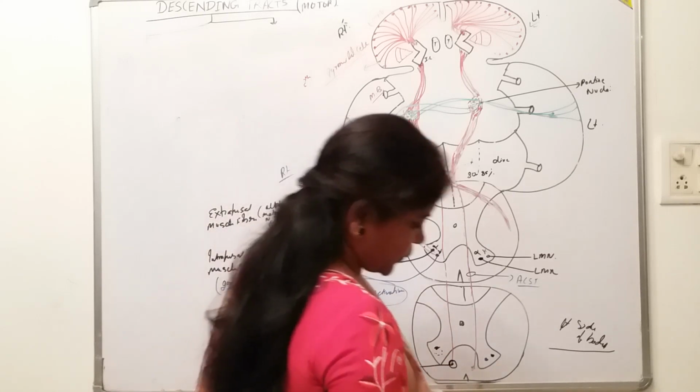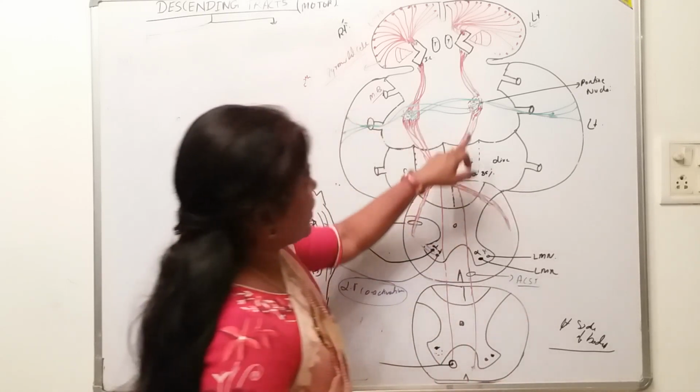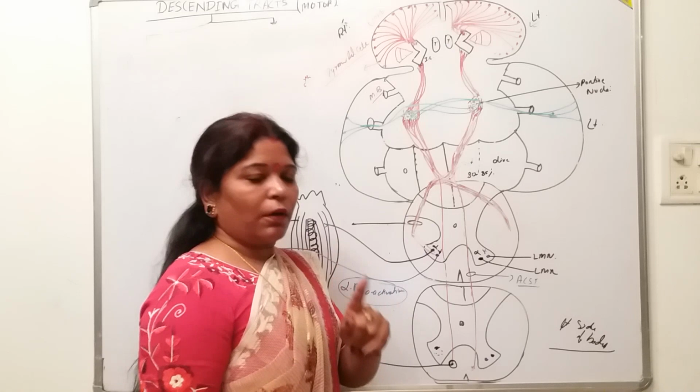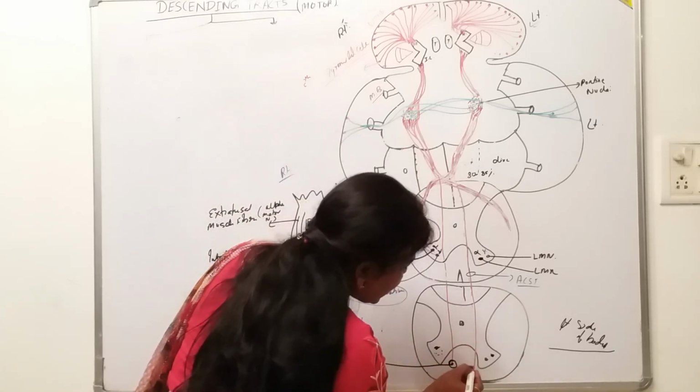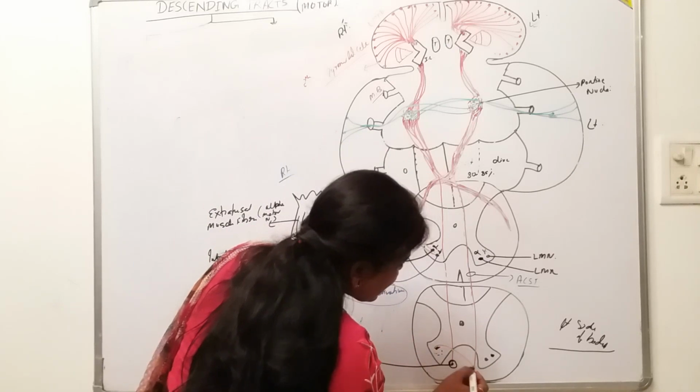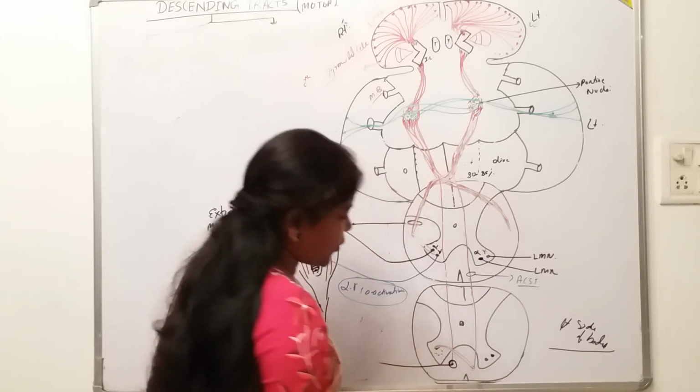Now what will it do? It is coming from the left side. Will it cross or not? Yes, of course it will cross now. It will cross here like this, to the opposite side.